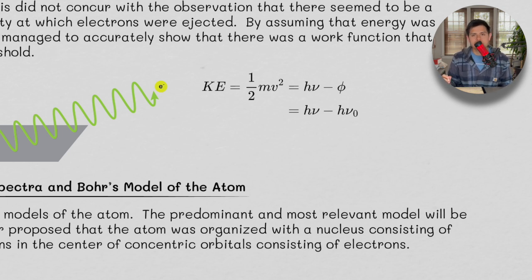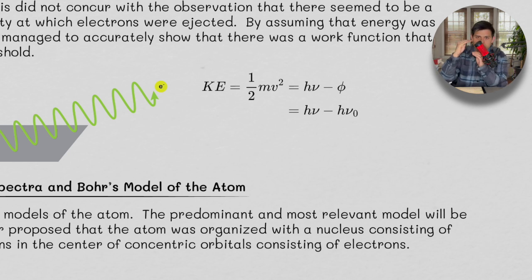So you could think of this as all the billiard balls, or all the electrons in the metal surface, sitting there, and you're bombarding the metal surface with increasing amounts of radiation of increasing frequencies, and they're not budging.